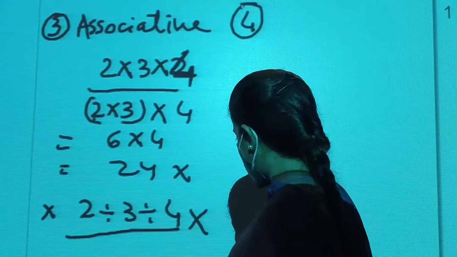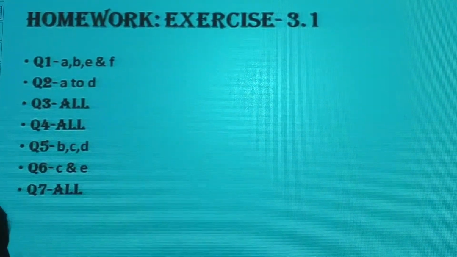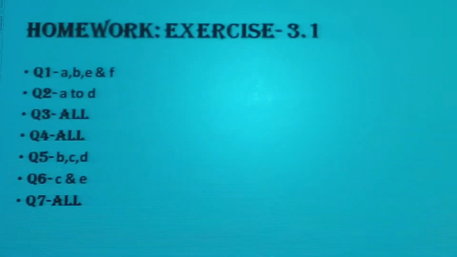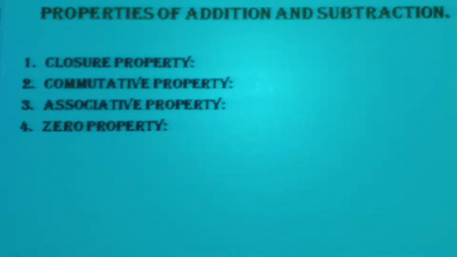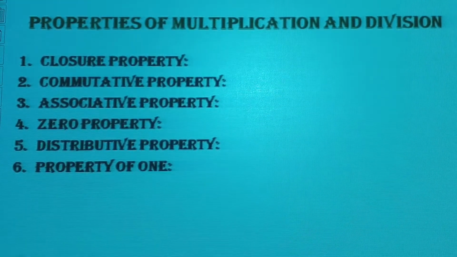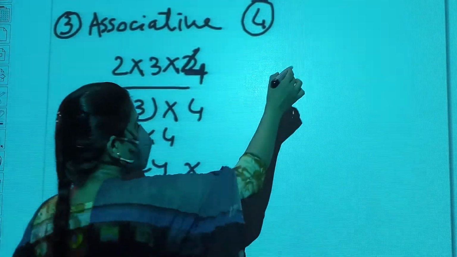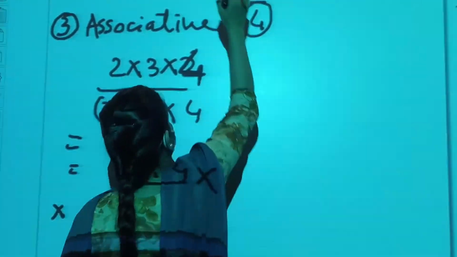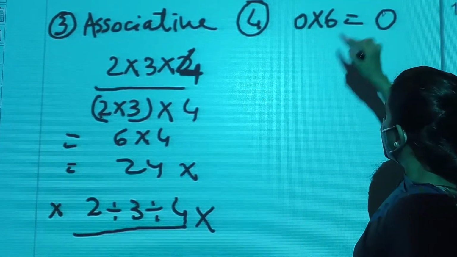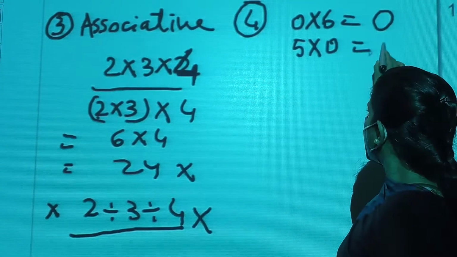Number 4 is zero property. Zero property of multiplication: when we multiply any whole number with 0, we get 0. Okay. When we multiply any whole number with 0, we get 0.